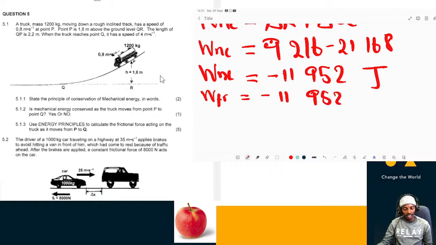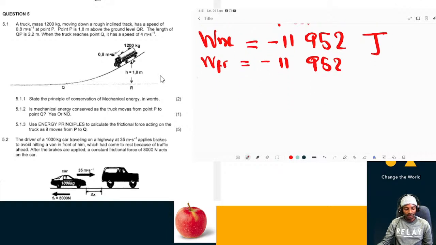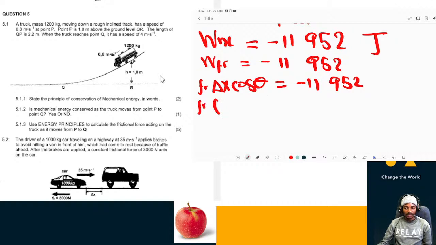According to the definition, work done by friction is equal to the frictional force times delta x, the displacement, times cos theta, where cos theta determines whether the force is doing negative or positive work. In this case the frictional force is doing negative work, so theta will be 180 degrees. If it was doing positive work, we would substitute 0 degrees.